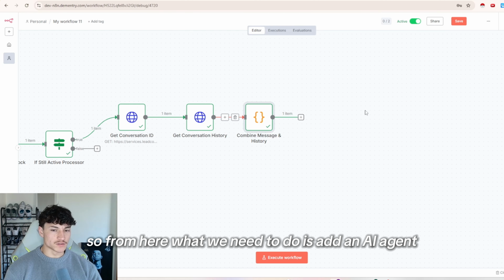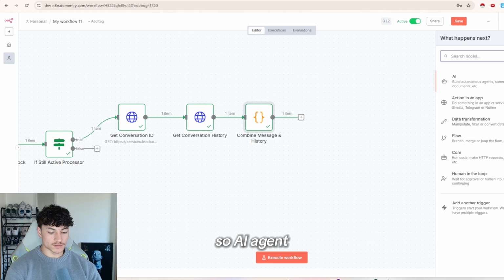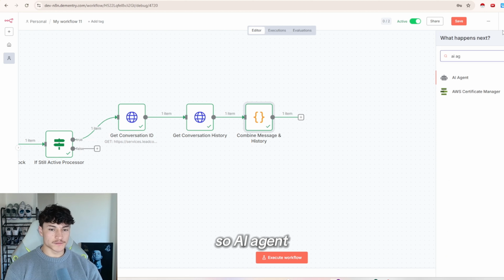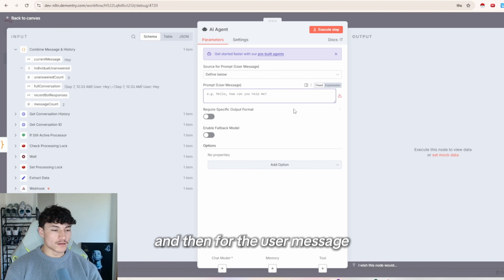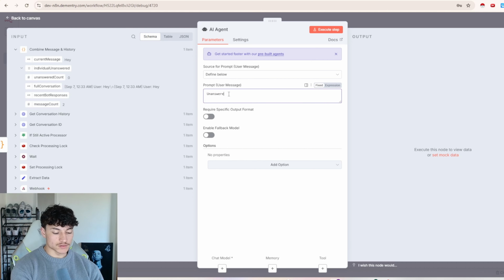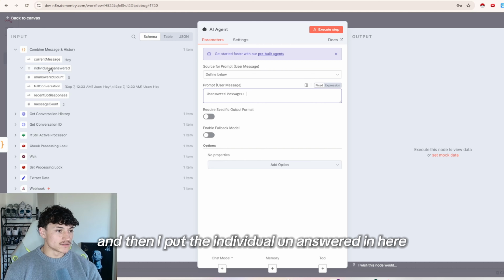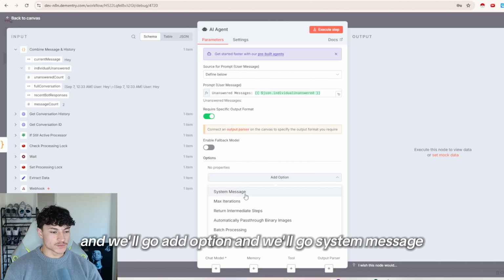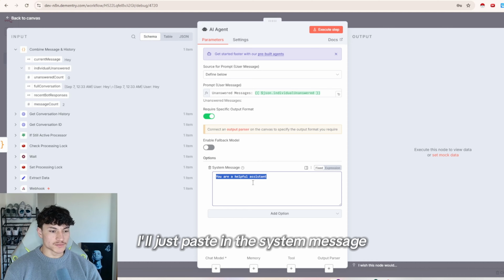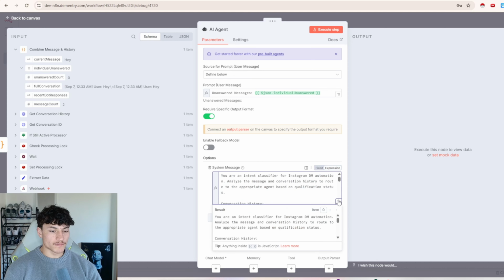So from here, what we need to do is add an AI agent. So AI agent, and then source for prompt will be defined below. And then for the user message, I've just got unanswered messages, and then I put the individual unanswered in here. From here, we'll go require specific output format, and we'll go add option, and we'll go system message. I'll just paste in the system message. We'll change it to expression.